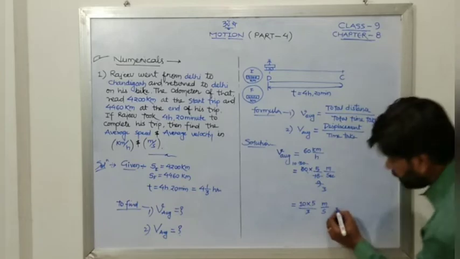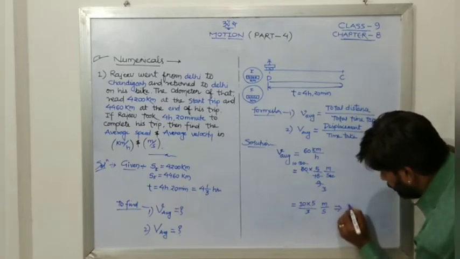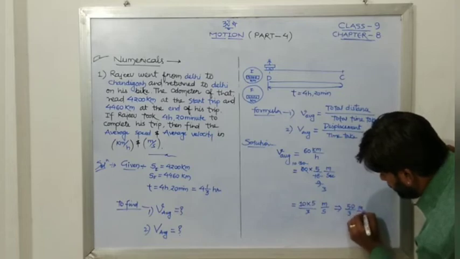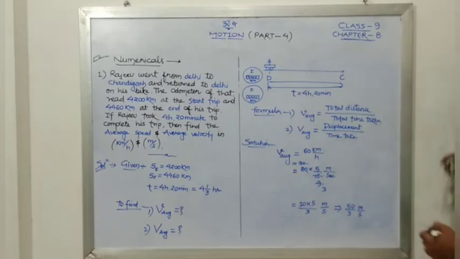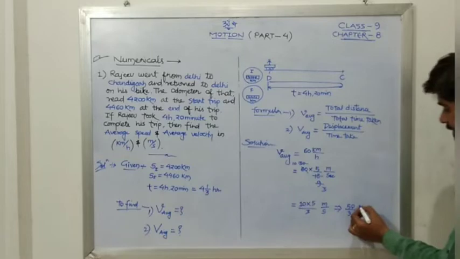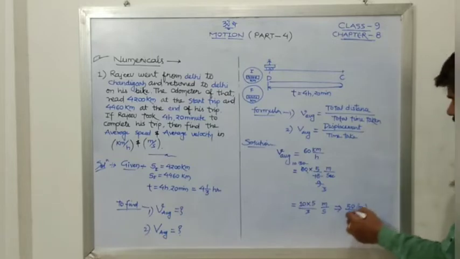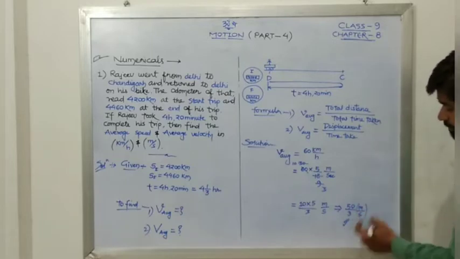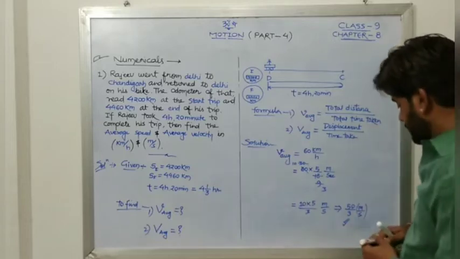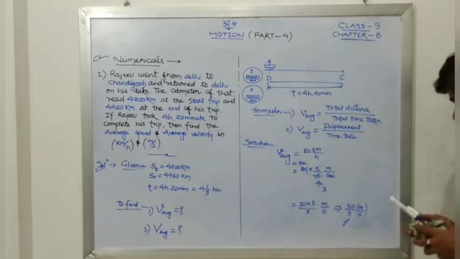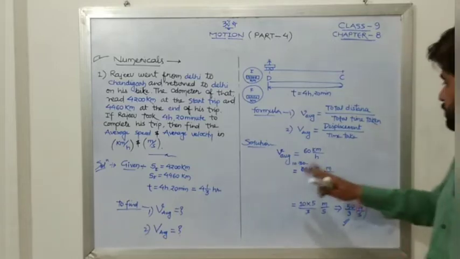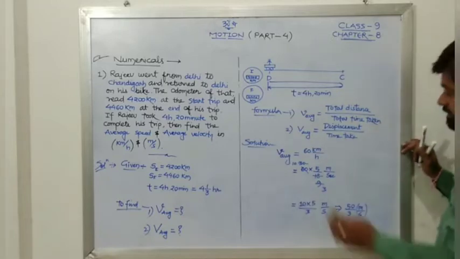Finally 10 into 5 divided by 3 meter per second. So this is nothing but what? 50 by 3 meter per second. This is our average speed. Very important. Okay, no need to do it in decimal, just leave it. That is 50 by 3 meter per second. Okay, so this was our average speed.